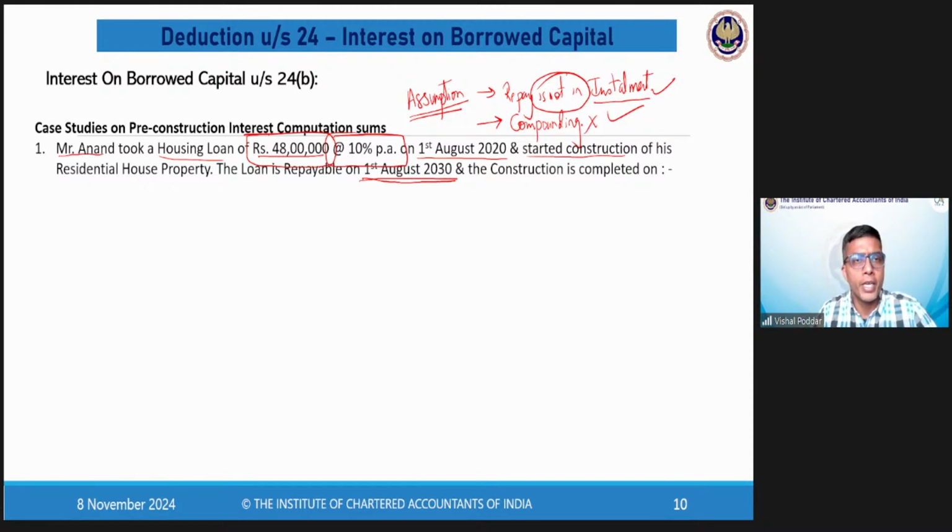It would be a very tedious job, and that is not the intention of the examiner. They do not want to test your interest calculation skill. They want to test the knowledge of law, that as per section 24 clause B, are you able to find out the deduction of interest, not the computation of interest?